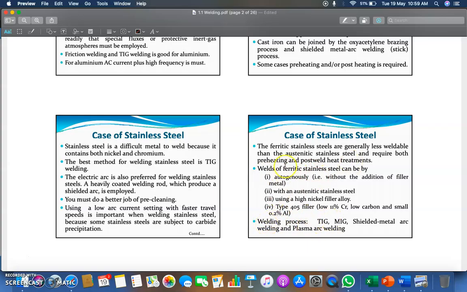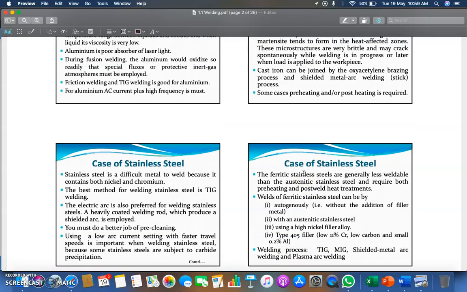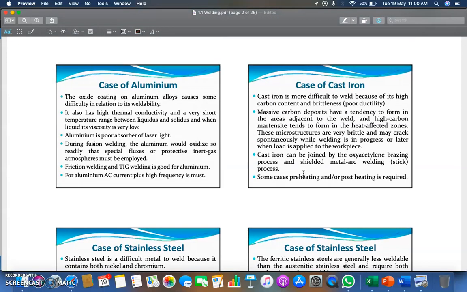Preferred building processes for the stainless steels are TIG, MIG, shielded metal arc welding and plasma arc welding. So these are a few tips for specific materials. If you are doing the building of stainless steel, cast iron or aluminum, then which kind of building process is preferred for such metals, and what are the other phenomena or characteristics while welding those specific metals. You have to consider these points.